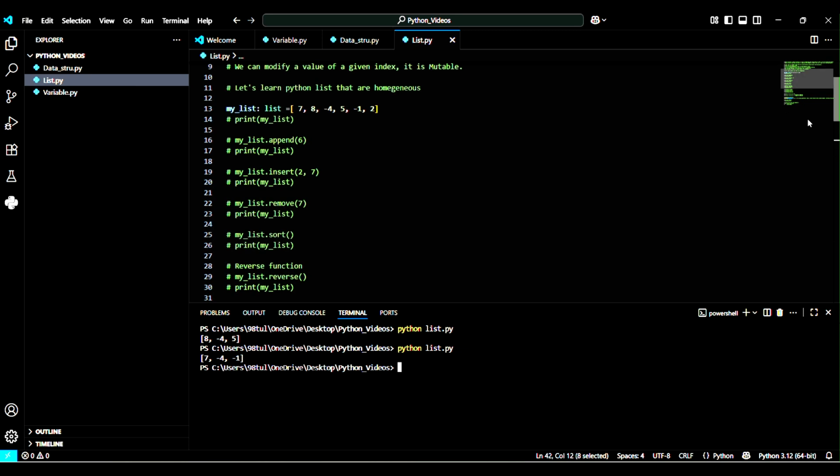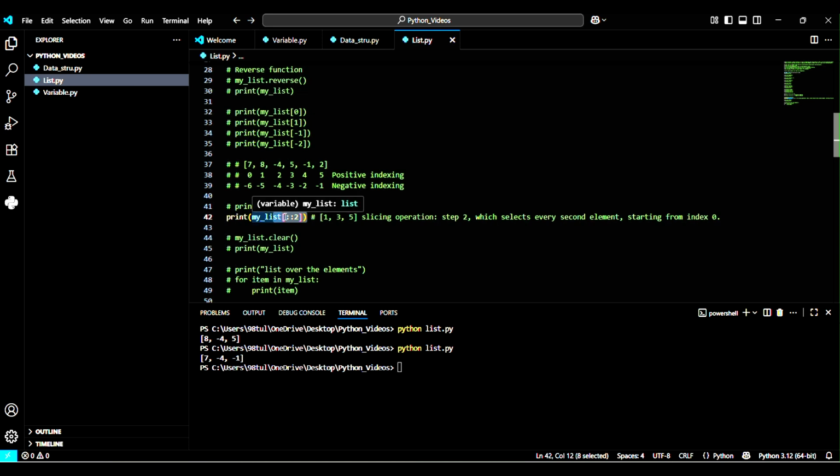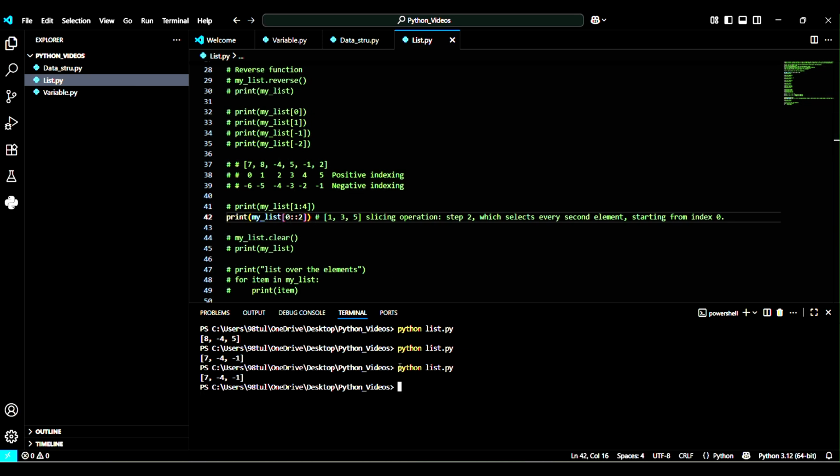So this works like this. Here, if we mention the 0th index, then it also works in the same manner. Let me run this program again and I'll show you. See, it gives the same output. If we mention 1 here, then what will happen? Let's see. It will give us element by element, because I have started slicing from the 0th index and it goes step by step, that means it gives every element after step 1.